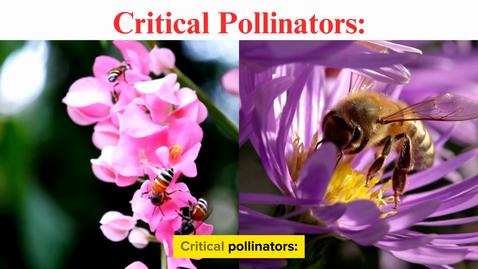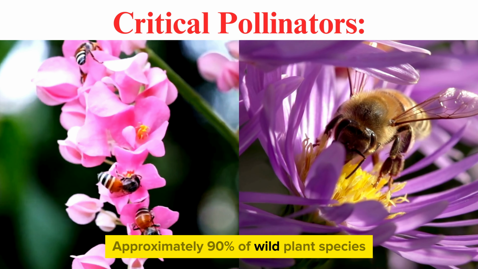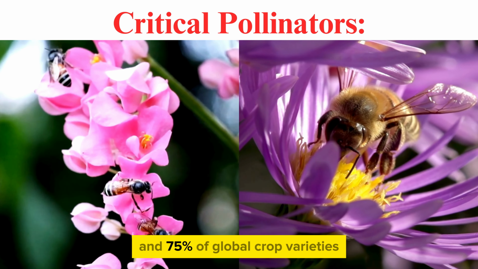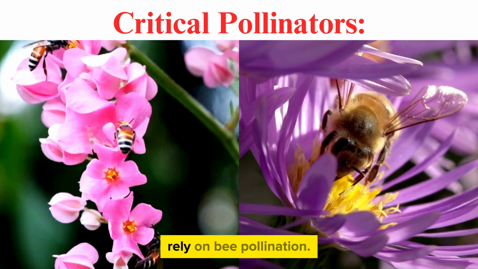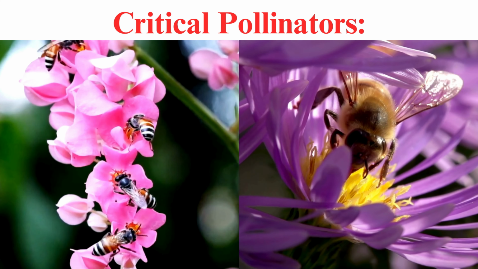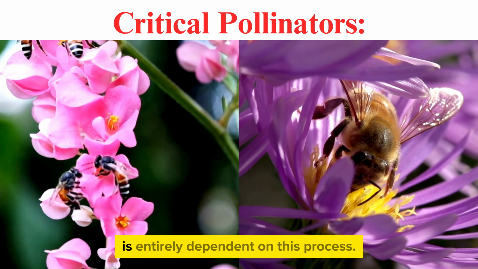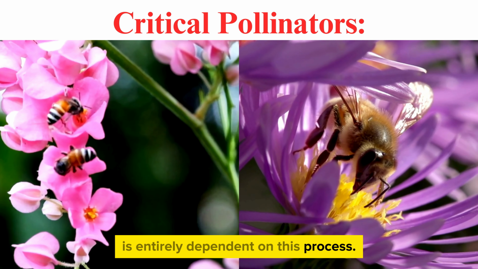Critical pollinators. Approximately 90% of wild plant species and 75% of global crop varieties rely on bee pollination. 1/3 of human food production is entirely dependent on this process.